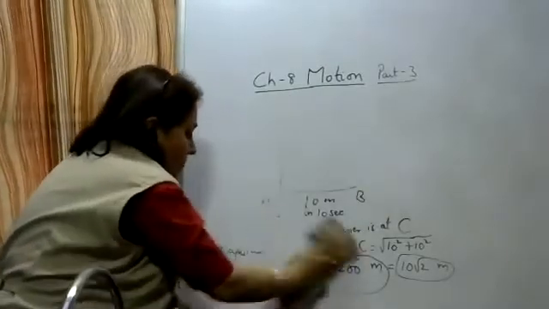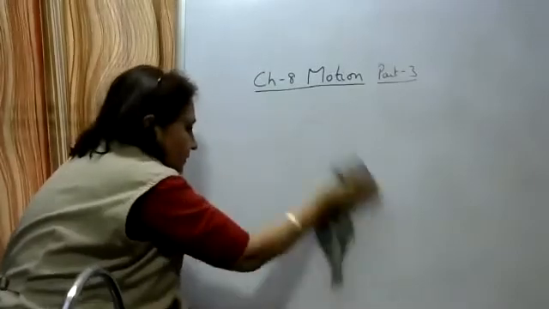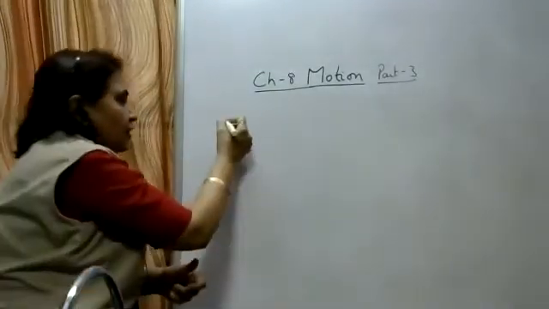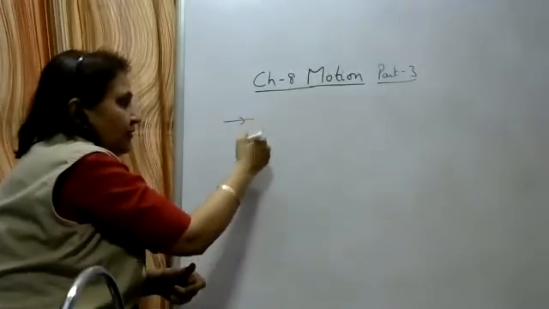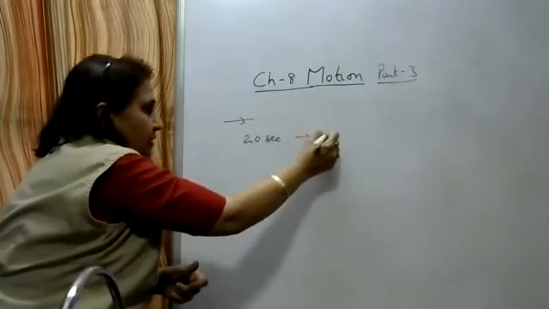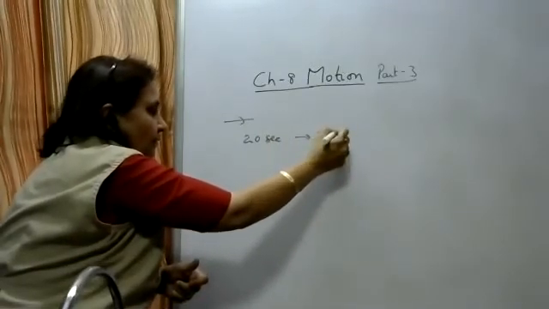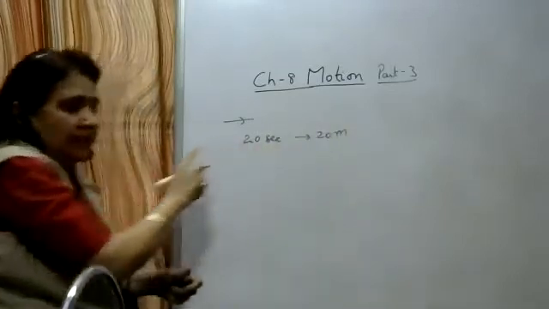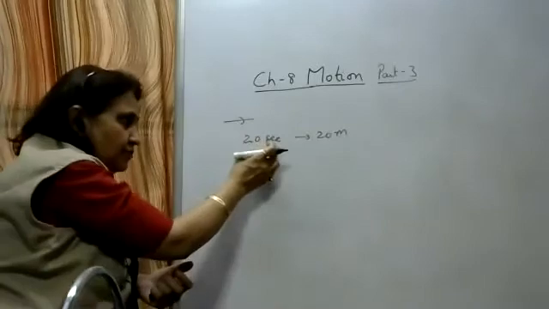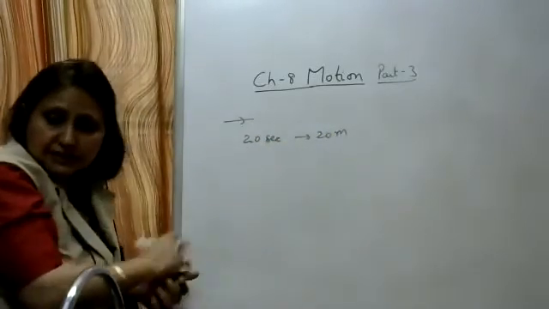Let's take an example. A car is moving on a road, and in every 20 seconds, it is covering 20 meters. That is, in the first 20 seconds, it covers 20 meters. In the next 20 seconds, again, it covers 20 meters.